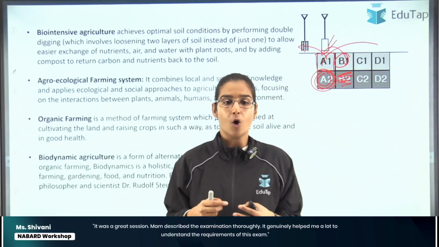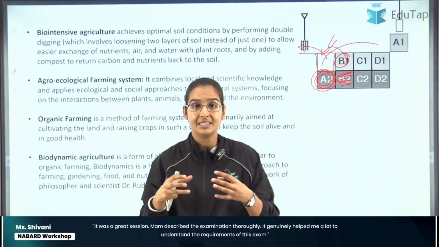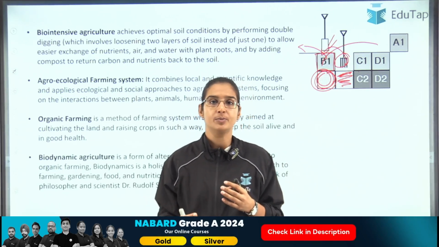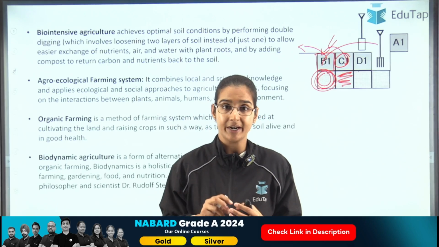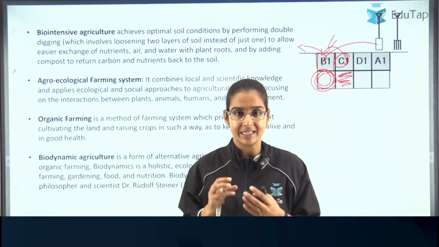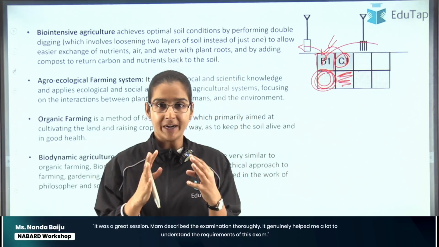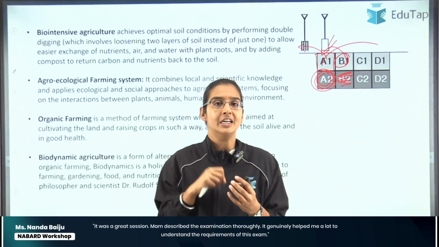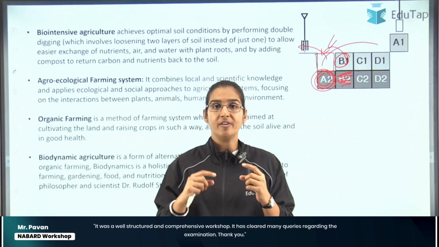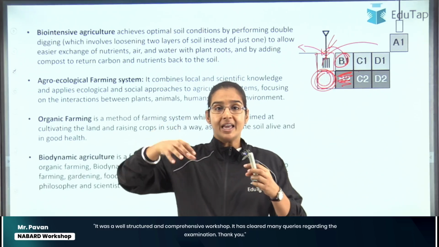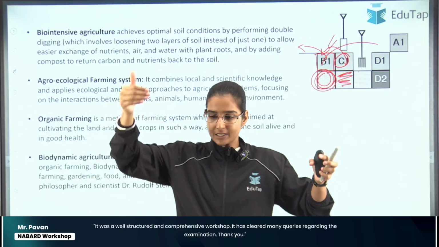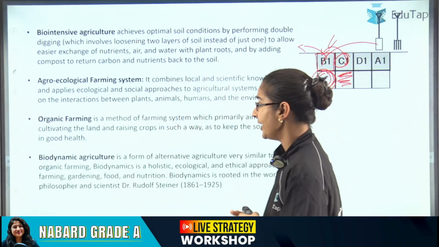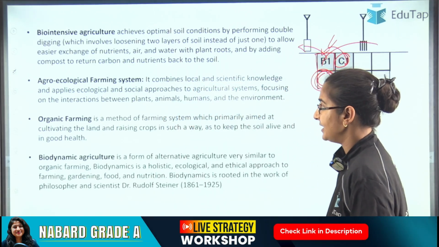So in double digging, although we are not adding anything, the soil is getting considerable aeration, the compaction is being broken down and the soil is being aerated. This practice is carried out in intensive cultivation, because although we are planting the crops together, we have to make sure that because of competition our yield does not decline. That is why we carry out double digging, so that instead of spreading horizontally, the roots can spread down vertically. That is our major aim. All right, so that was about bio-intensive agriculture.